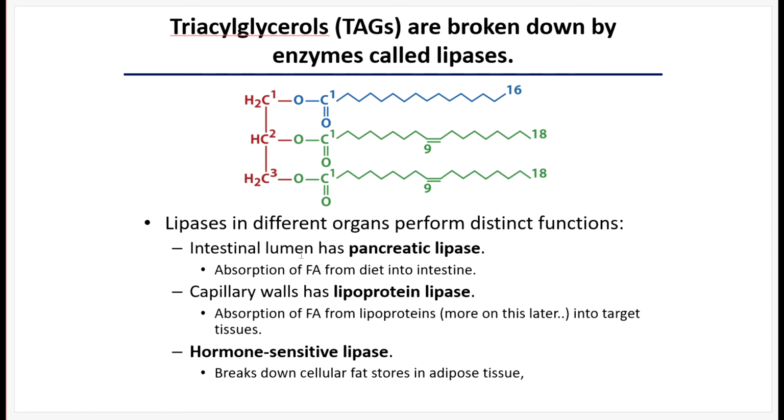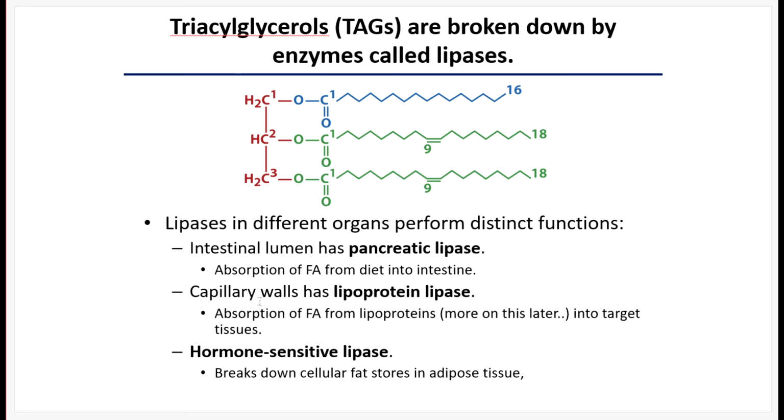Okay, so the intestinal lumen, when you consume fat, some of those fats can be broken up within the intestinal lumen, ones that are absorbed through the intestinal wall. And so fatty acid TAG digestion, breaking up triacylglycerols, begins in the intestinal lumen. So it's been mixed with bile salts, it's soluble, and then it will mix with pancreatic lipase, which will break fatty acid chains off of a glycerol backbone that makes up the TAG.